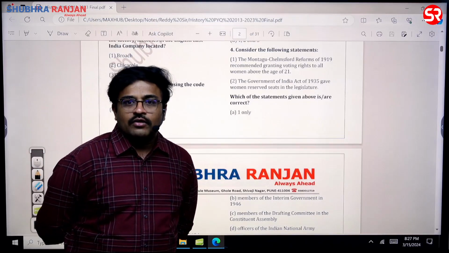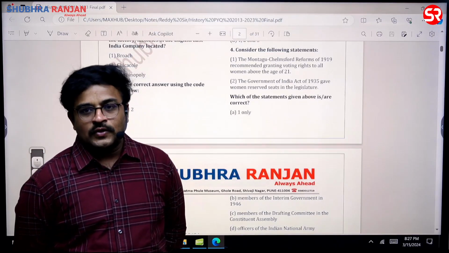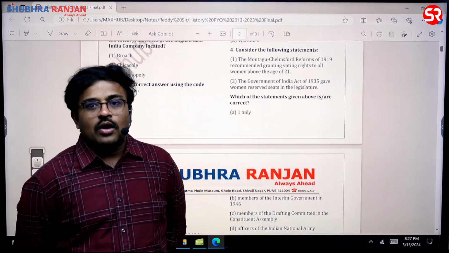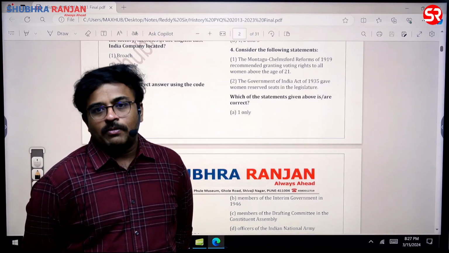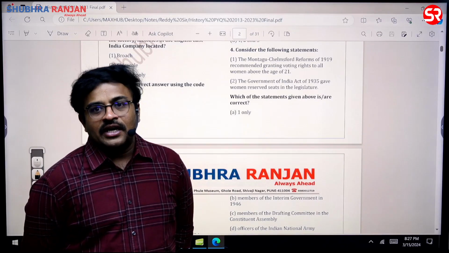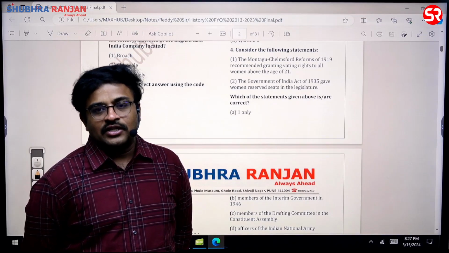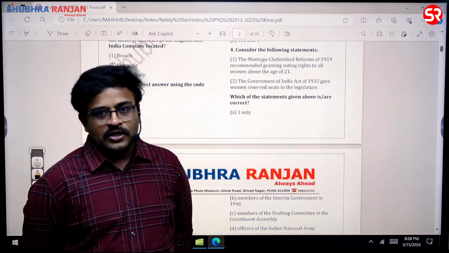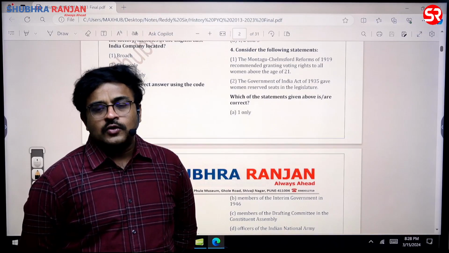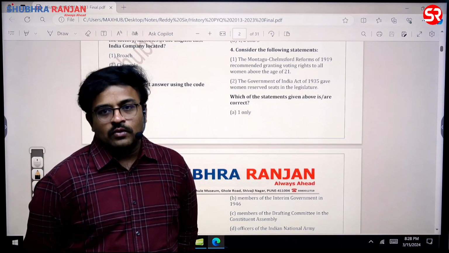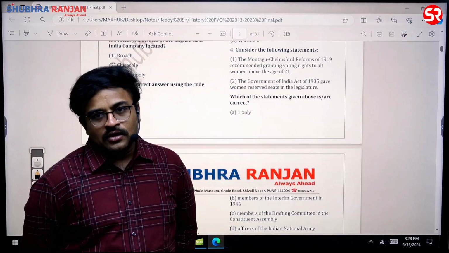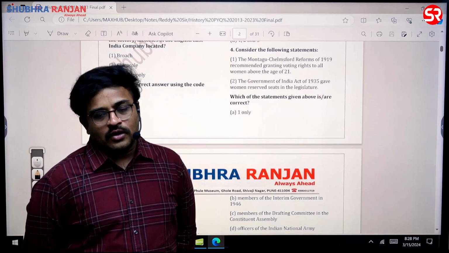In fact, there is a lot of confusion with respect to who got reservations, who got separate electorates, who got special constituencies. इनके ऊपर बहुत ज़्यादा confusion है, sir. In fact, in the 1935 Act, 3 communities got reservation. One is women, second is scheduled caste, third is scheduled tribe, sir. Then along with that, there were also separate electorates which were given to Muslims, Christians. Then the Sikh community is also given separate electorate.